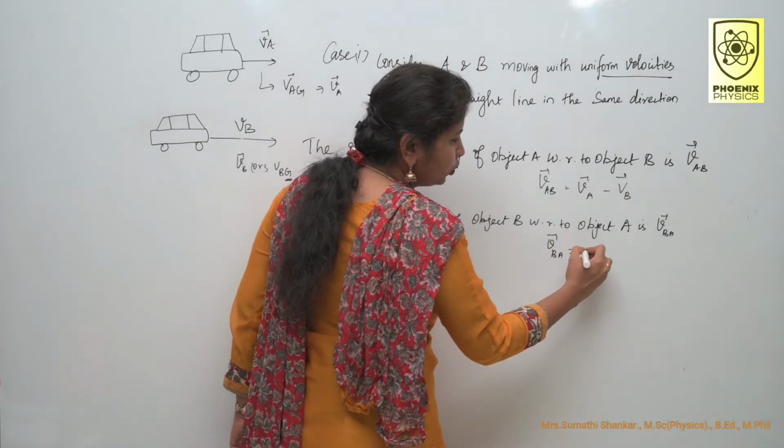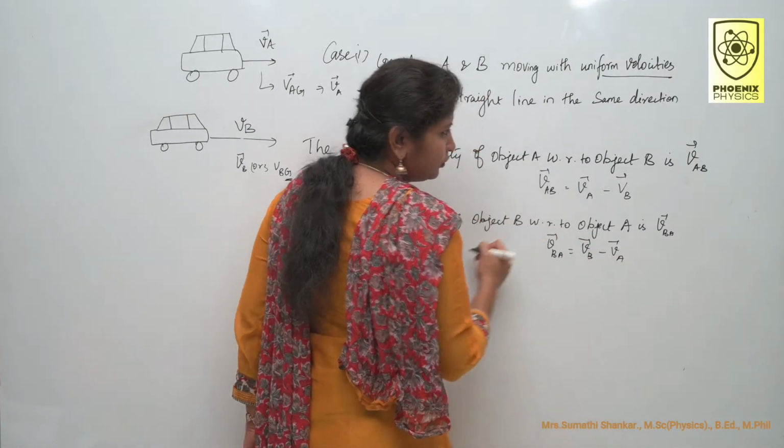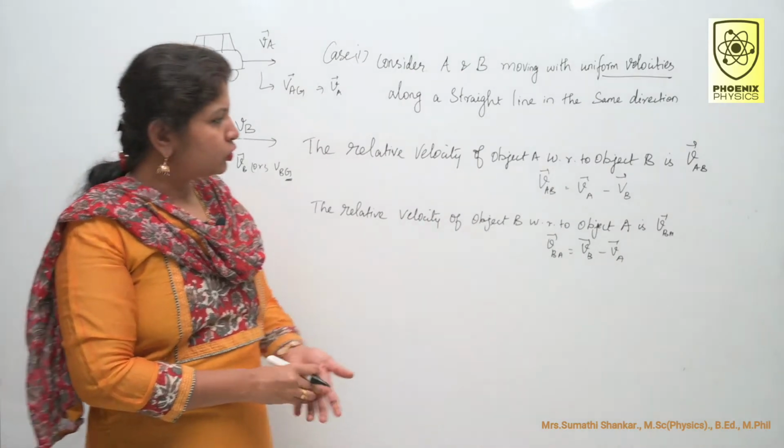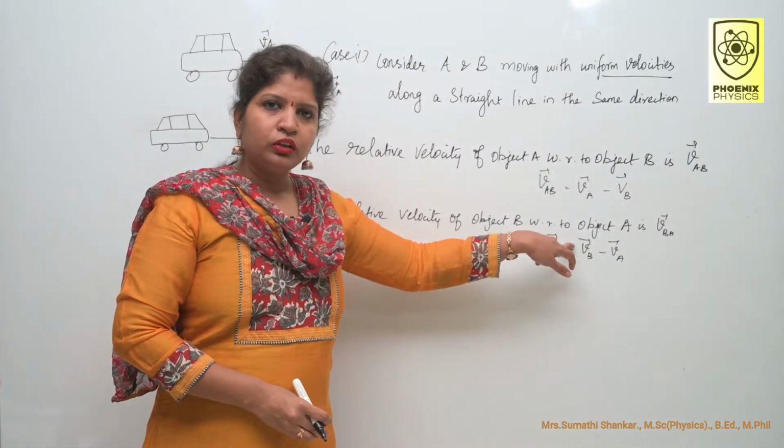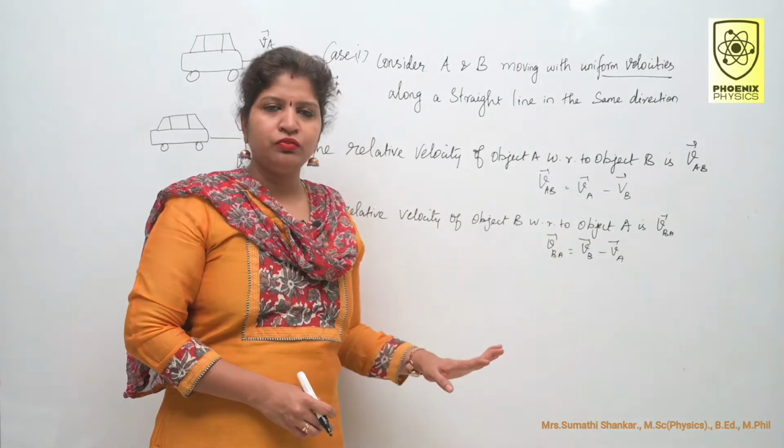VBA is equal to VB minus VA. Both are velocities, so you should put the direction.